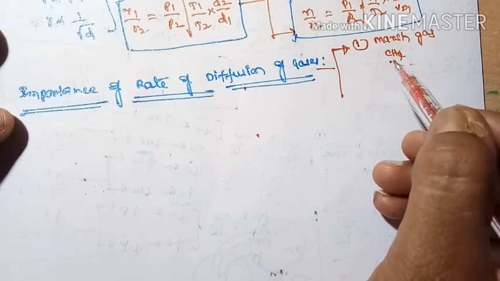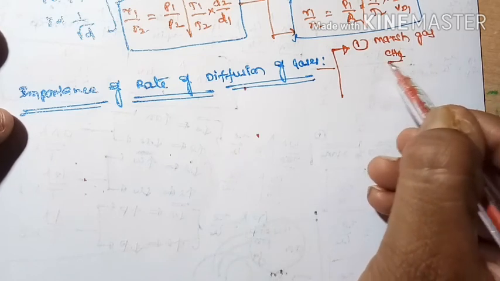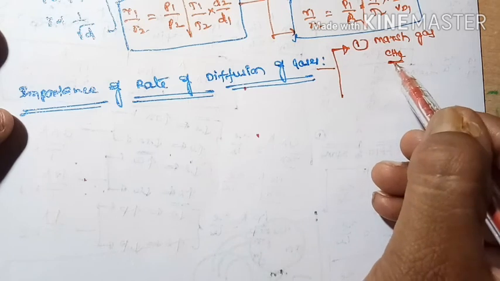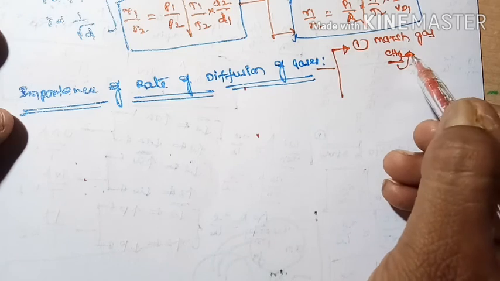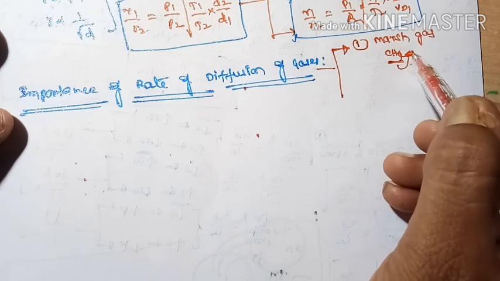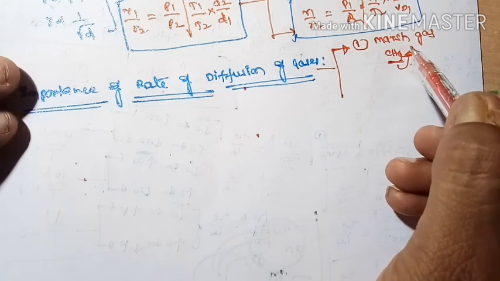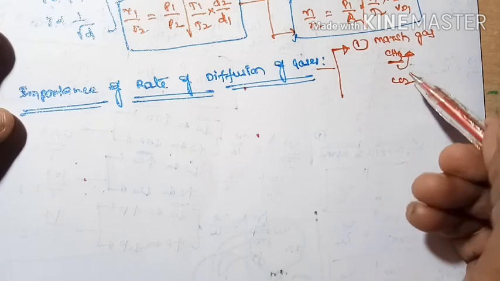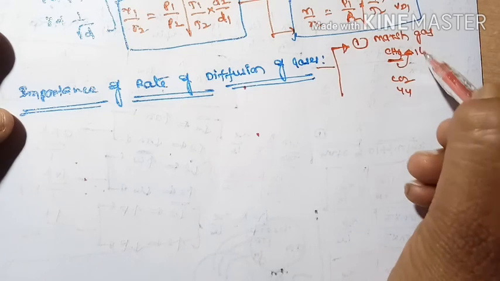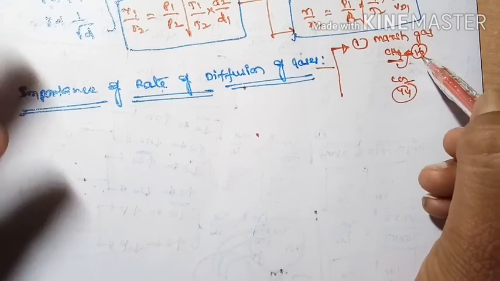Generally carbon dioxide gas is present. But whenever natural gas, methane, is released, this is a dangerous gas. Whenever it is released, we can easily find out by using an alarm called the marsh gas alarm. CO2 molecular weight is 44, methane molecular weight is 16. So the rate of diffusion of this gas is more.